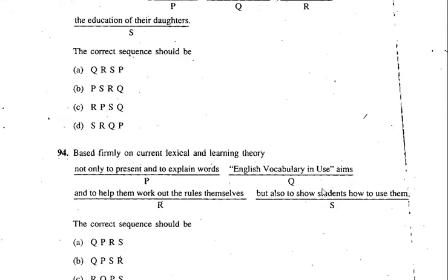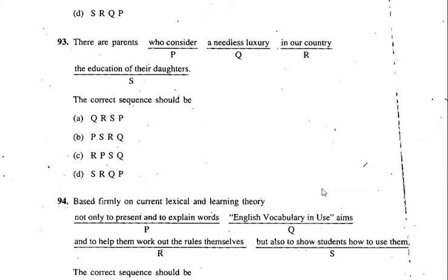The parents who consider, there are parents who consider needless luxury in our country the education of their daughters. Again, think over that. What should follow? Parents. There are parents who consider. So here P, where has it come? There are parents, so B. So it has come in B, isn't it?